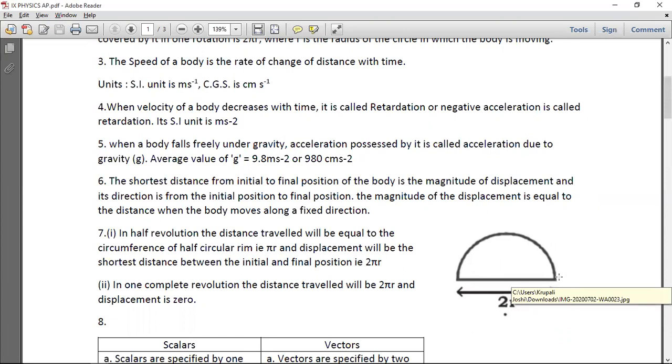So distance is pi r, displacement is 2r when half the circle takes place. When it is a complete circle, the distance covered is 2 pi r and the displacement is 0. So if you've written both sets of answers correctly, then you can give yourself full 2 marks.